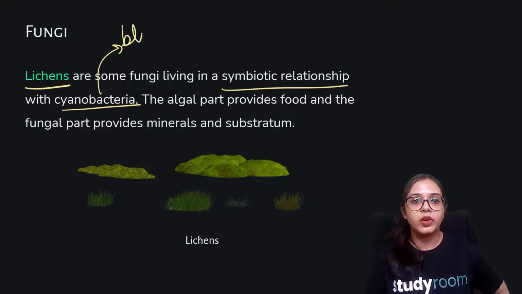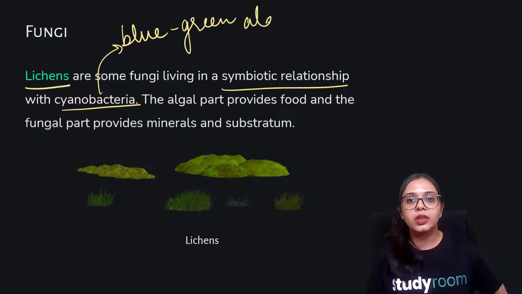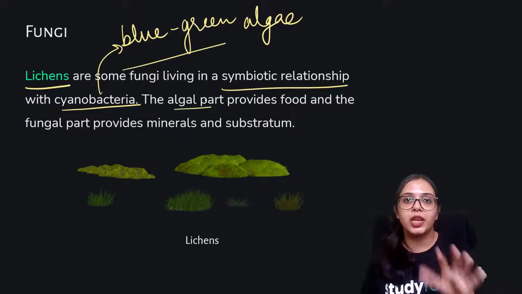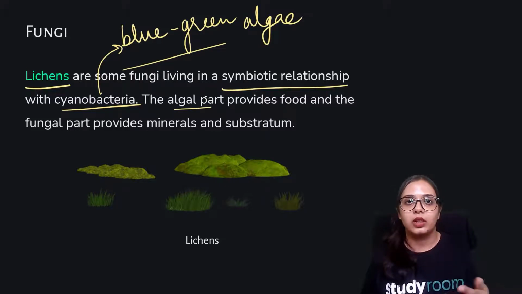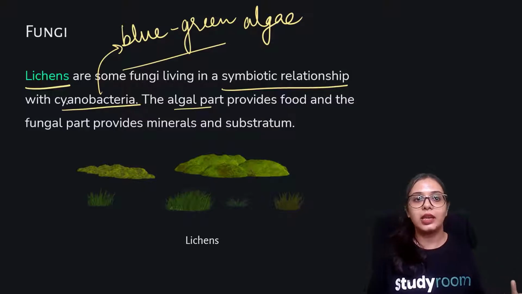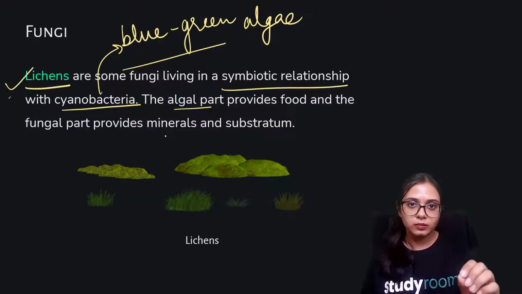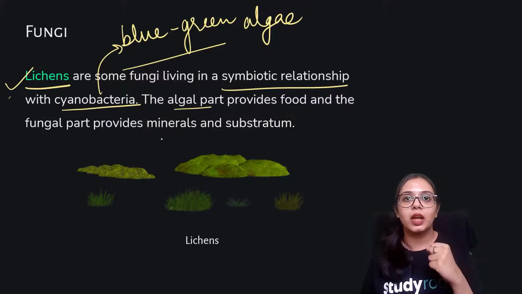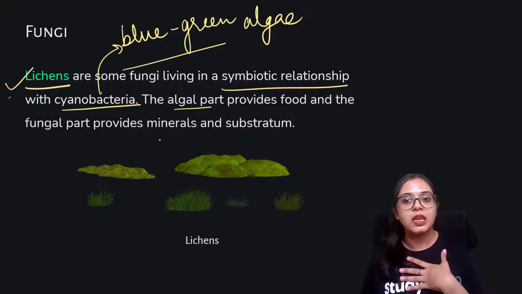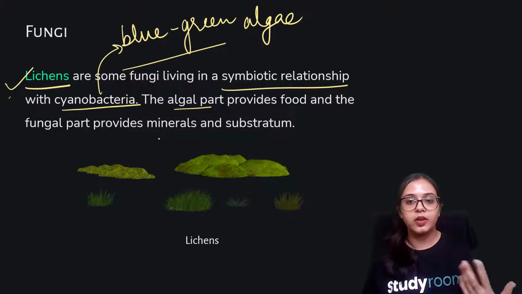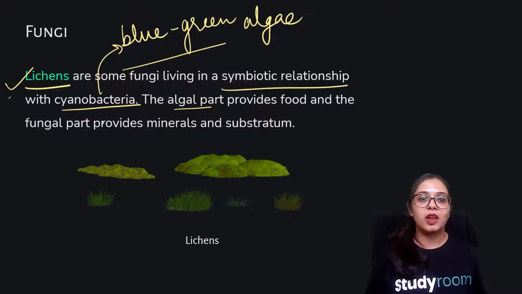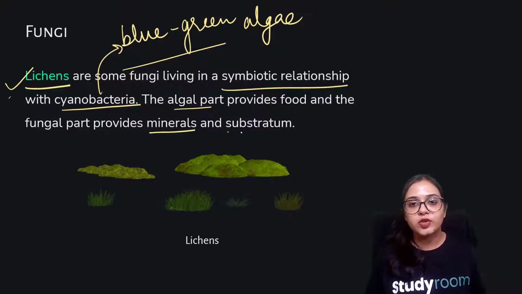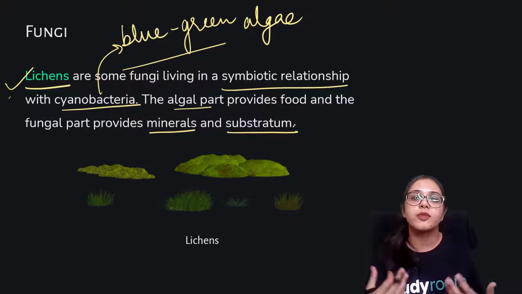Cyanobacteria is your blue-green algae. So they live together with this blue-green algae, and the algal part, the cyanobacteria part, that being autotroph, provides food. And the fungi, that is a lichen, uses the food that the cyanobacteria produces for its sustenance, and in return it is providing the cyanobacteria minerals and substratum for its sustenance or for its production of food.